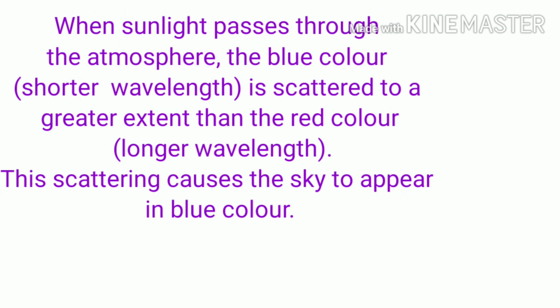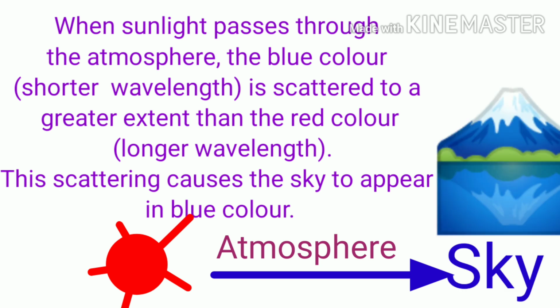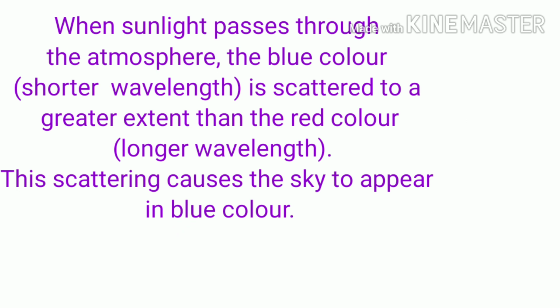Next, see the important question: why does the sky appear blue in color? The answer is very simple. When sunlight passes through the atmosphere, the blue color, which has a shorter wavelength, is scattered to a greater extent than the red color, which has a longer wavelength. This scattering causes the sky to appear blue in color.